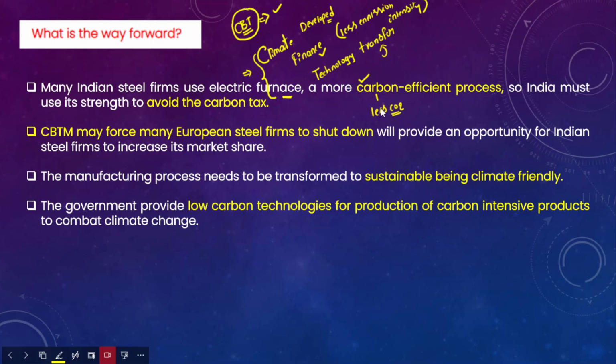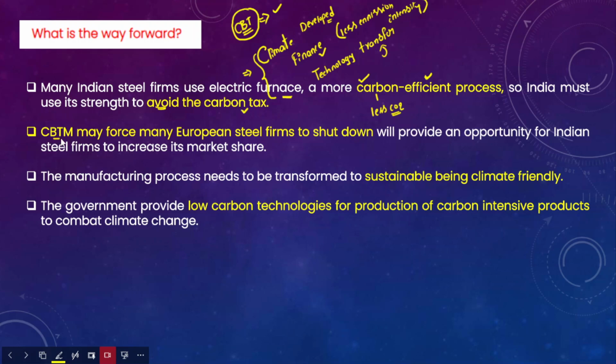So India must use its strength to avoid the carbon tax. At any cost, India must use its existing strength at the global level to avoid this carbon tax, because that could benefit Indian manufacturing industries and Indian exports as well.